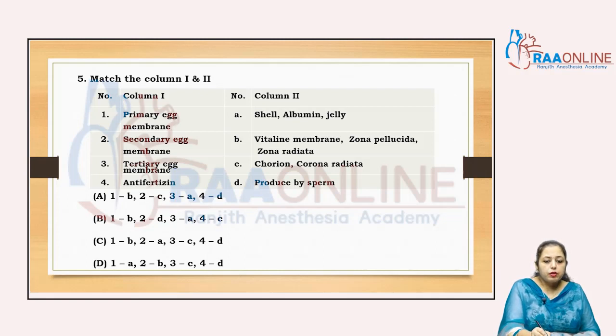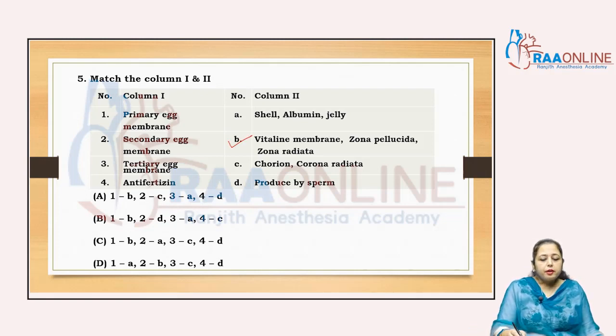When we are talking about the primary egg membrane, that primary egg membrane is the vitelline membrane, zona pellucida and the zona radiata, right? That primary egg membrane is the vitelline membrane, zona pellucida and the zona radiata.